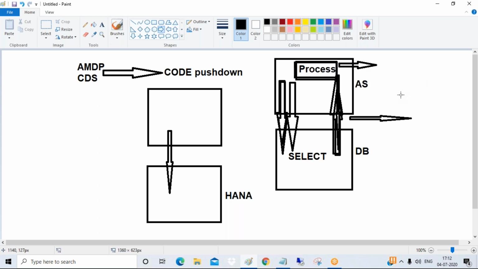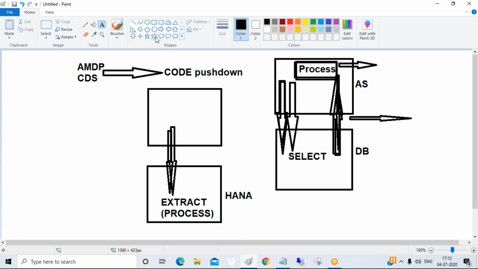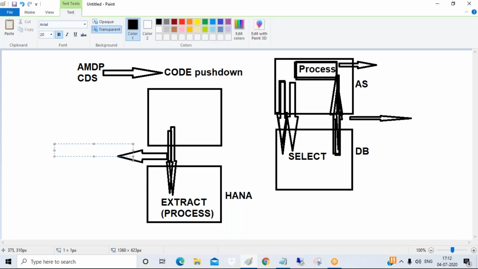Instead of this traditional approach, you are pushing the code directly to the DB layer itself. So here only the system will extract the data, and here only the system will process it. This approach is called the code push down approach. Push the code directly to the DB layer: hey database, please do that processing part also for me.